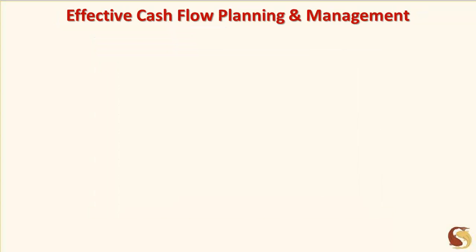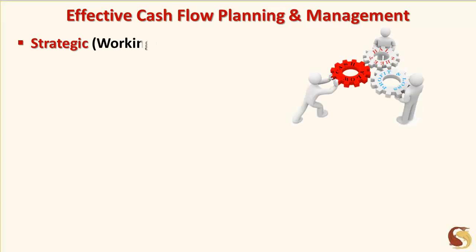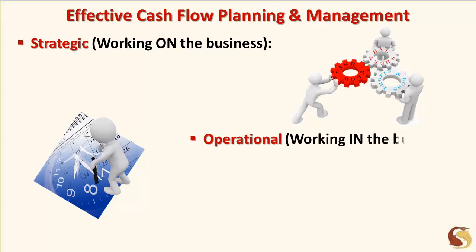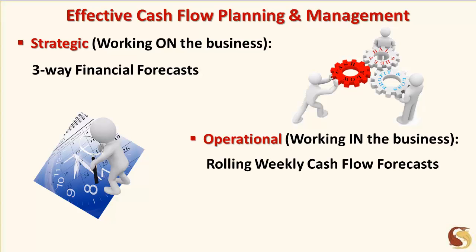The point here is that cash flow must be managed at 2 levels: at the strategic level, or the working on the business level, and at the operational, or working in the business level. On the strategic level, 3-way financial forecasts, that's forecast profit and loss, cash flow statement, and balance sheet, provide a high-level view of the business outlook. But timing is everything with cash flow, and that's why you also need to have weekly cash flow forecasts. That will show up any potential cash shortfalls within a month.